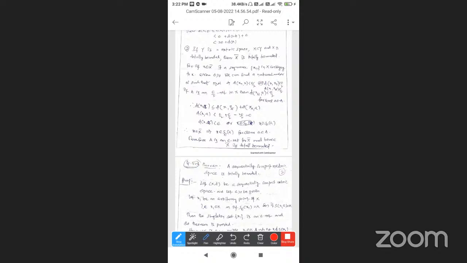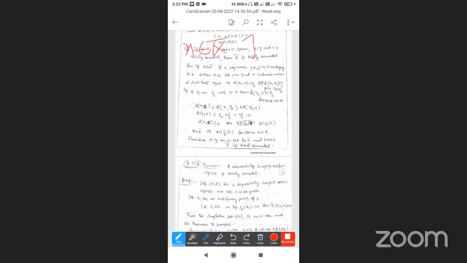So what is the discussion? Small x belongs to X bar. There exists a sequence Xn in X convergent to x. What is the definition of convergence? Given epsilon greater than 0, we can find a natural number n such that for all small n greater than or equal to capital N, we can do this process.